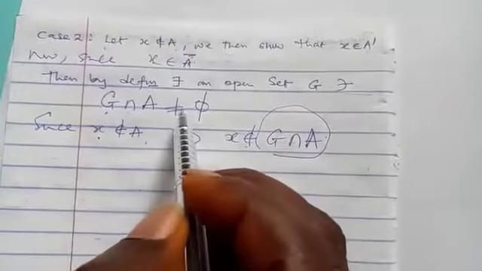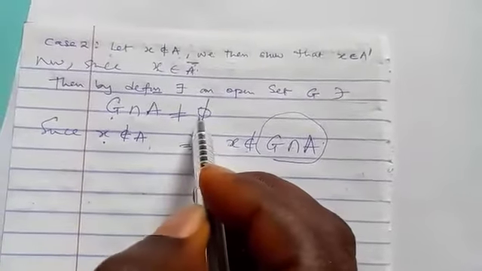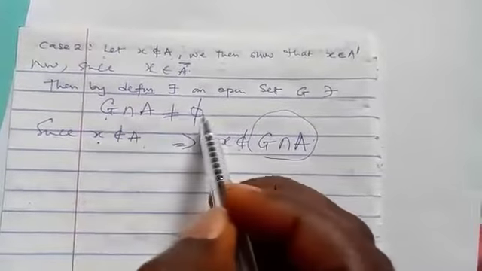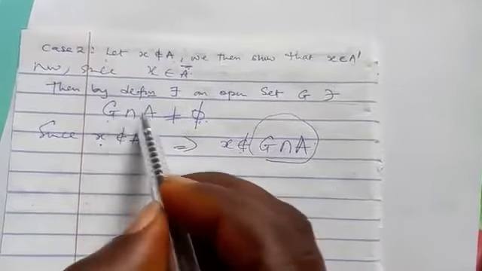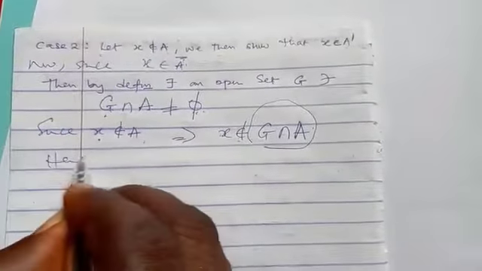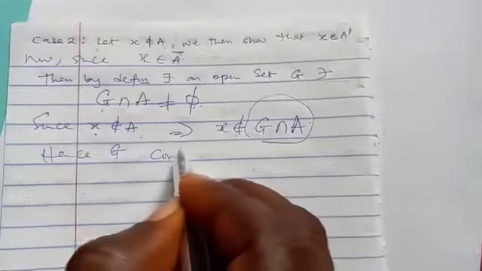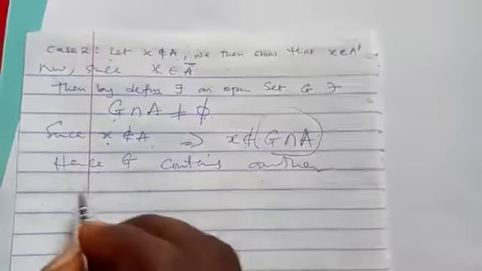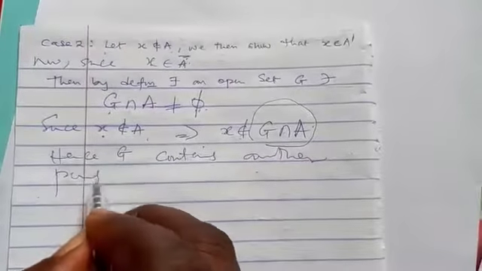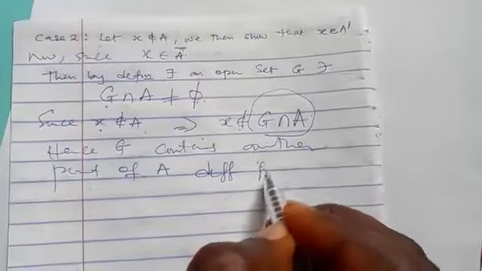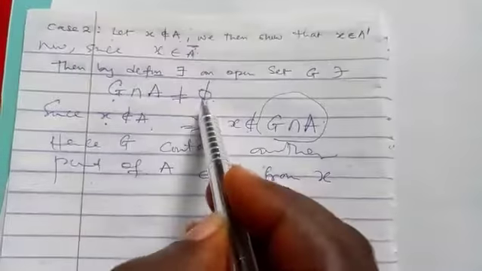But G intersection A is still not empty, which means G must contain another point for this thing to not be empty. Hence, we say that G contains another point of A different from S. Because normally, if G does not contain one, it will be empty.